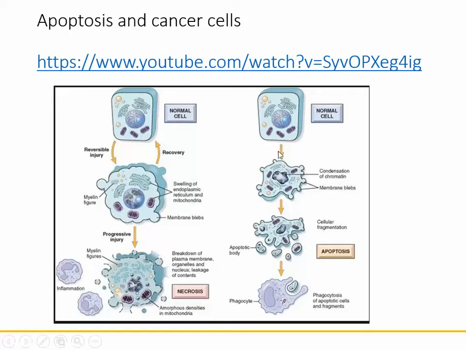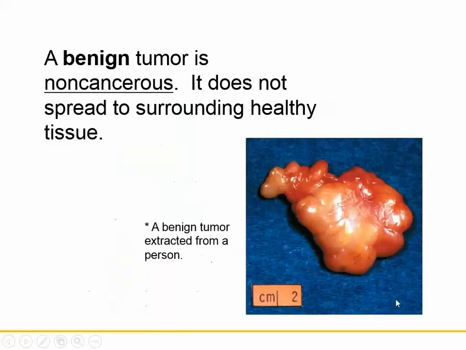Whereas apoptosis of a normal cell is programmed cell death, and basically it's phagocytosis of the cells, so the cell will eat another apoptotic cell. Here's a picture of a benign tumor, and this would not spread to the surrounding tissue.